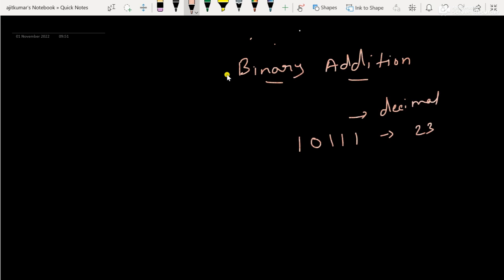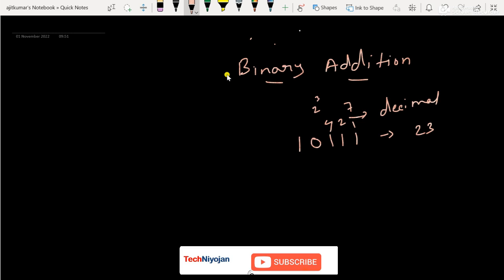Why? This will be 1, 2 raised to 0, that means 1. Then 2 raised to 1, that means 2. 2 raised to 2, that means 4. So this sums up to 7. Then this is the 1, then it is 0, that means 2 raised to 3, and it is 0, so we can't take a number for addition.